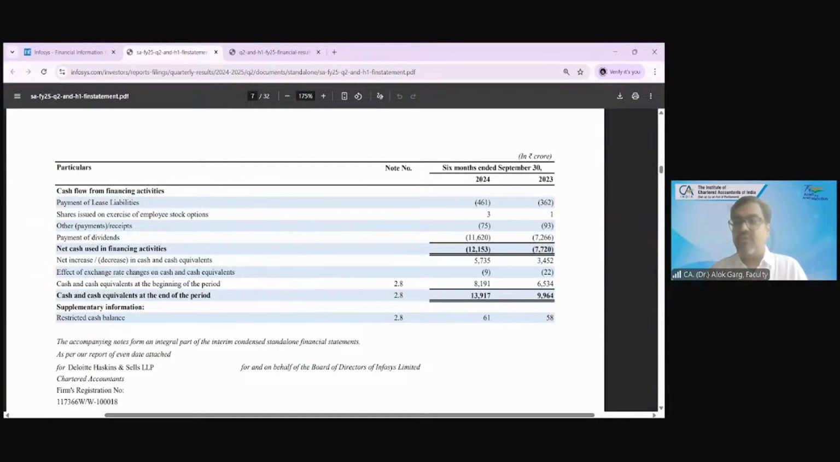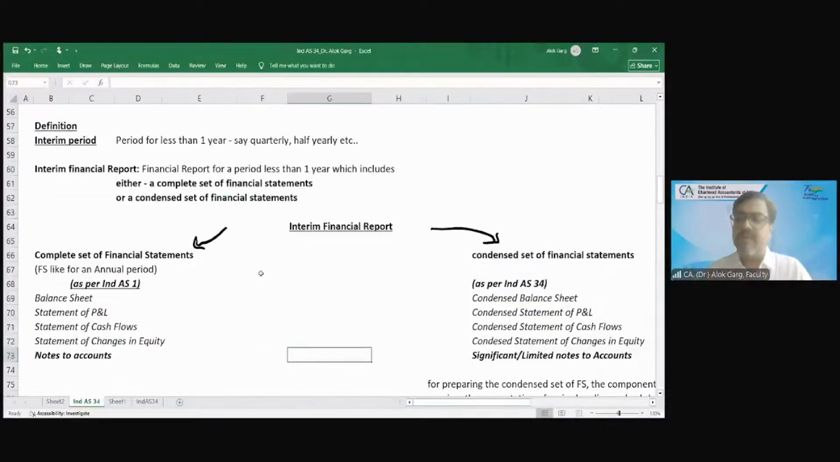Okay, so is that clear to everyone? This condensed set of financial statements is clear. Yes, sir. We are calling it a condensed balance sheet, P&L, cash flow, statement of changes in equity, and we have to give some material notes to accounts and some mandatory notes to accounts that we will be covering. But is it clear to everyone up to this level?